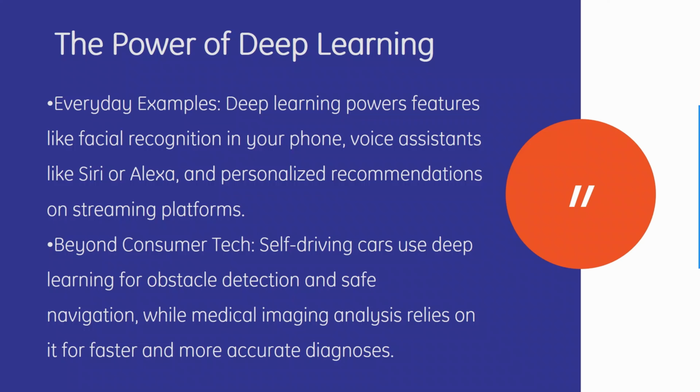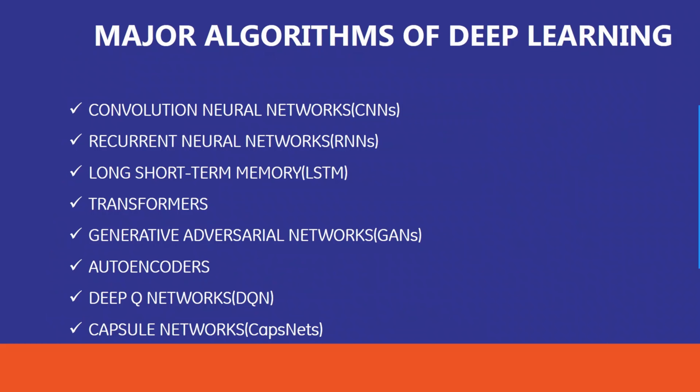Then beyond consumer tech, we have self-driving cars, which is basically the invention of the decade. They also use deep learning for obstacle detection, that is which car is going in front or which car is approaching us, etc., and safe navigation, while medical image analysis relies on it for faster and more accurate diagnosis. It also includes medical diagnosis, like when a system sees a couple of pictures, it will be able to recognize what kind of diagnosis he or she is having. So that is the power of deep learning.